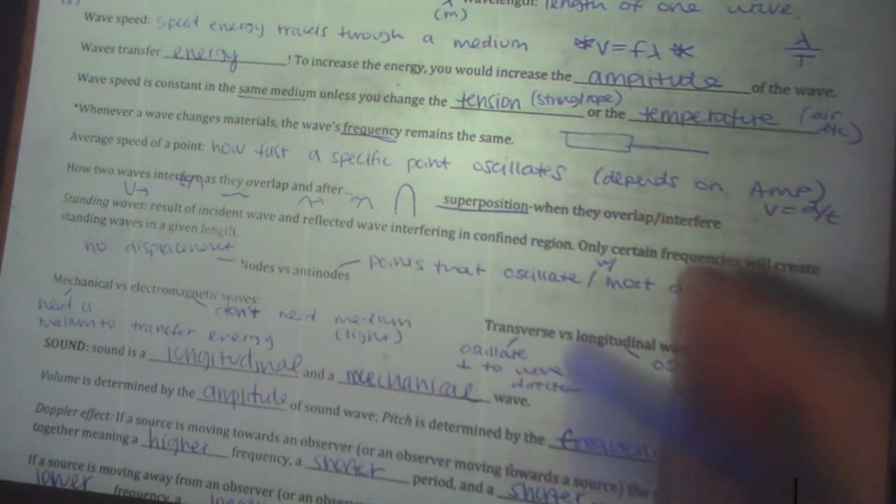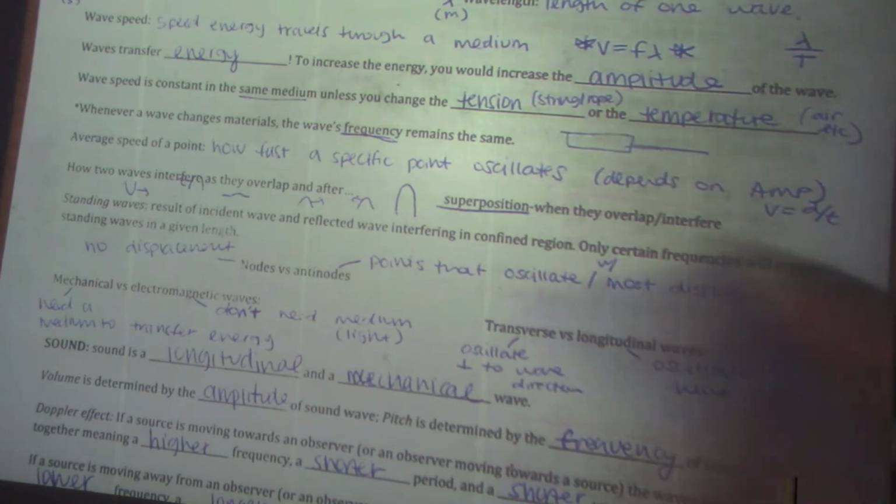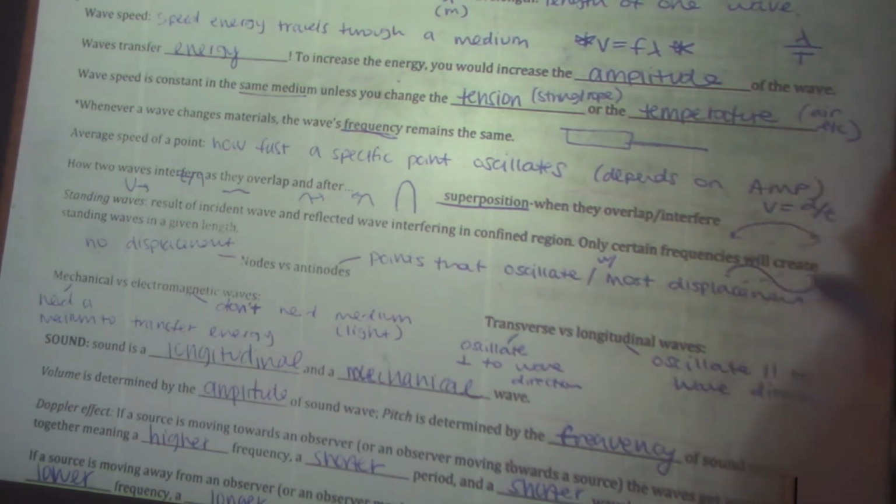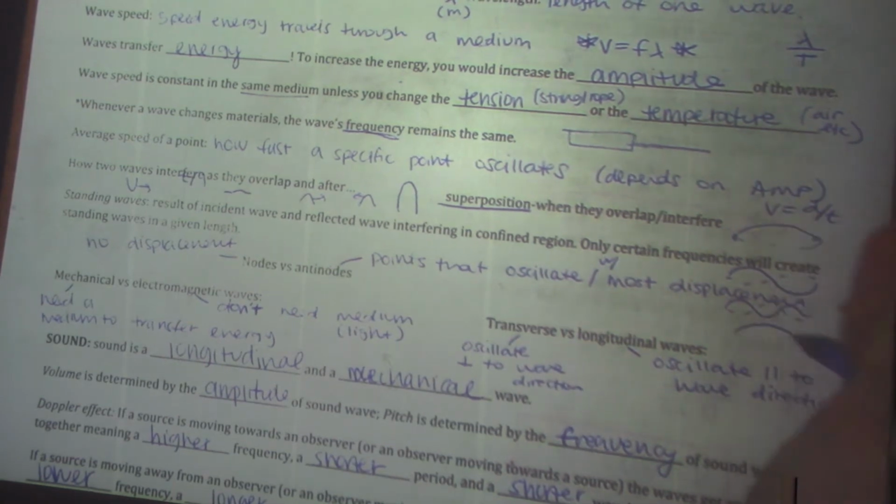And it's only very specific frequencies that will create standing waves. Or you can think about it as very specific wavelengths. Because if you have a string, you can get a standing wave that looks like this. Or like this. Or like this. What you will not get is a standing wave that looks like this, where it's cut off right here.